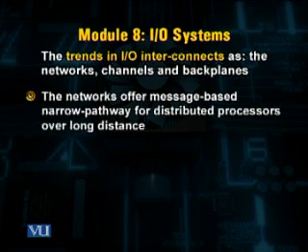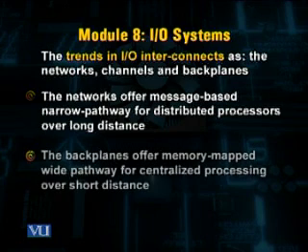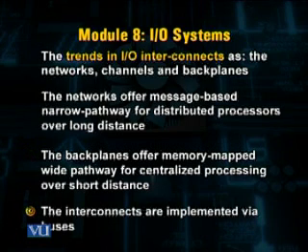The networks offer message-based narrow pathways for distributed processors over a very, very long distance, whereas the backplanes offer memory-mapped wider pathways for centralized processing over short distance, and the channels are implemented by using buses.